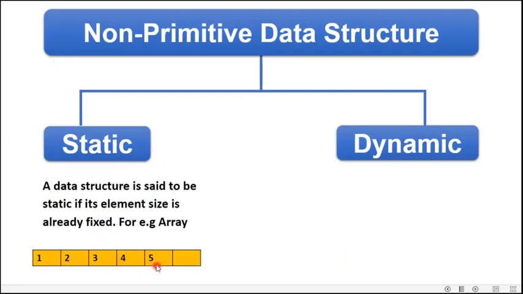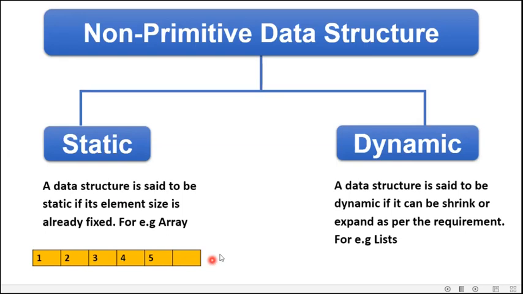But as you can see over here, I have stored only 5 elements. But in this case also, the size of the array will remain 6. Although one memory location is going to waste because it is not holding any element. So whether I am storing 2 elements, 3 elements, 4 or all 6, the size of the array is not going to change at any cost. Similarly, if I remove 2 more elements from my array, then the remaining elements will be 3, but the size will remain 6.